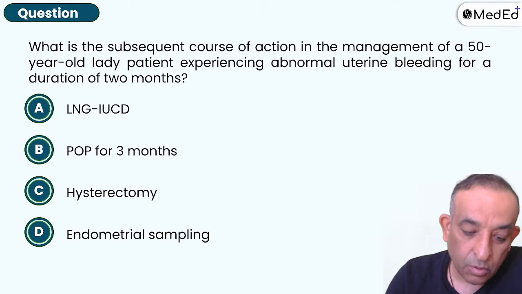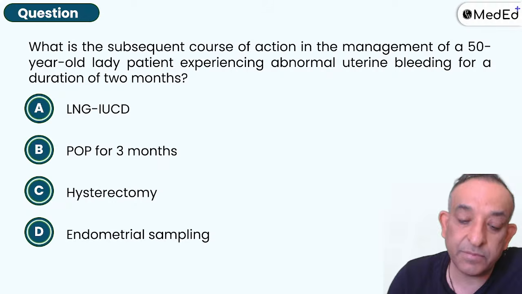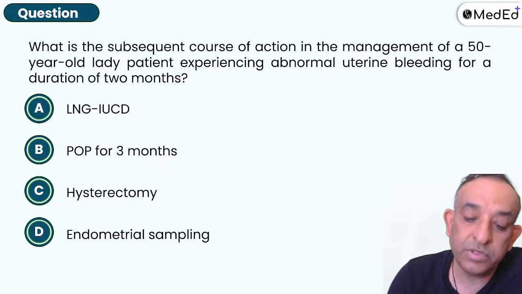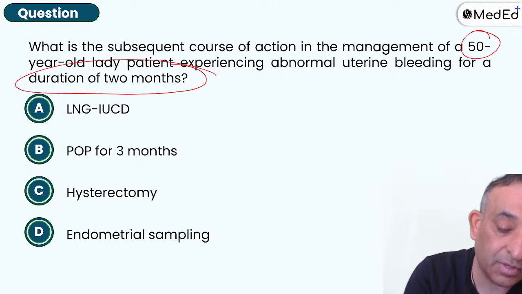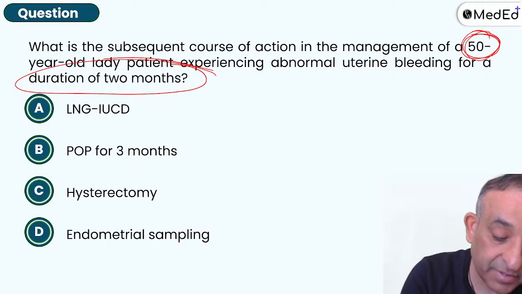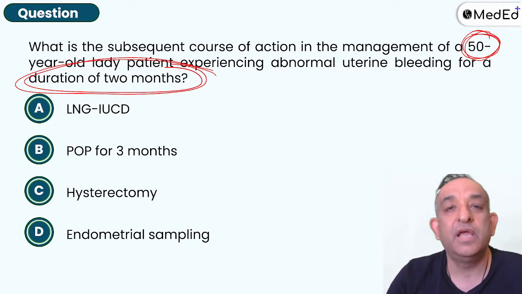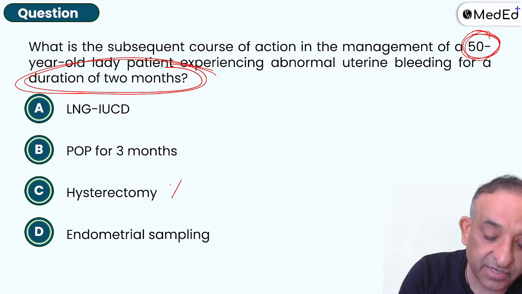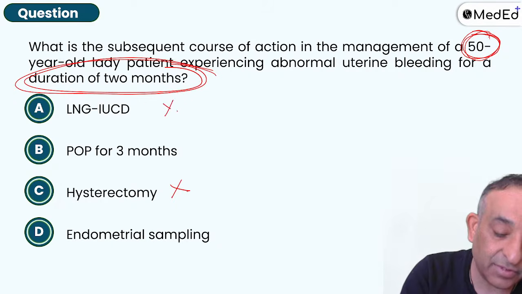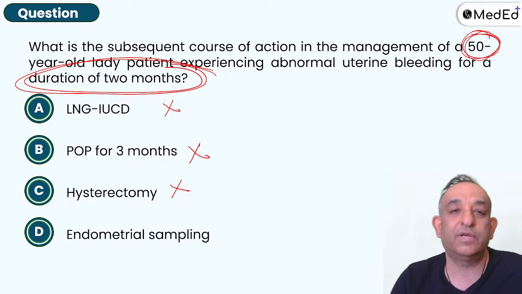Right. What is the subsequent course of action in the management of a 50-year-old lady who has experienced abnormal uterine bleeding for a duration of 2 months? Please, guys, that is the question which I wanted to include. I'm happy that we have kept this question. Very important. Irregular bleeding in a 50-year-old woman. Dare you say hysterectomy? Dare you say IUCD? And dare you say progesterone only pills for 3 months?